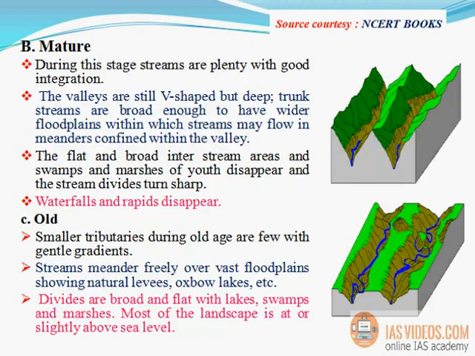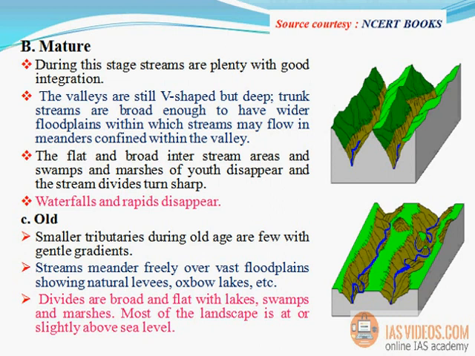B. Mature. During this stage, streams are plenty with good integration. The valleys are still V-shaped but deep. Trunk streams are broad enough to have wider floodplains within which streams may flow in meanders confined within the valley. The flat and broad interstream areas and swamps and marshes of youth disappear and the stream divides turn sharp.